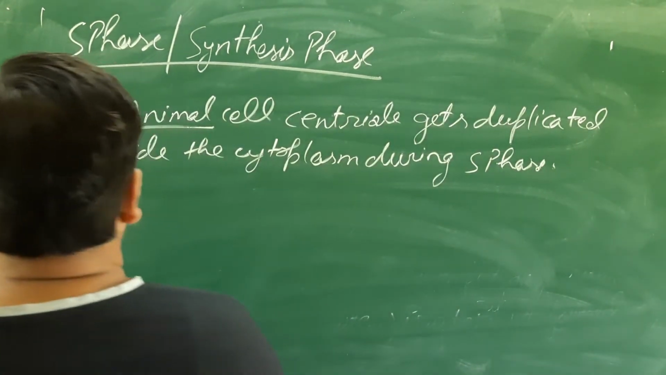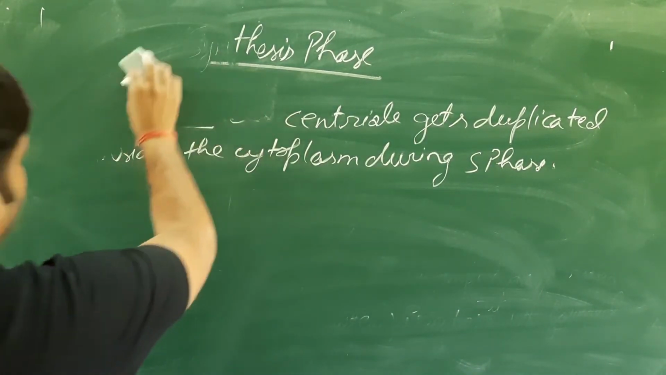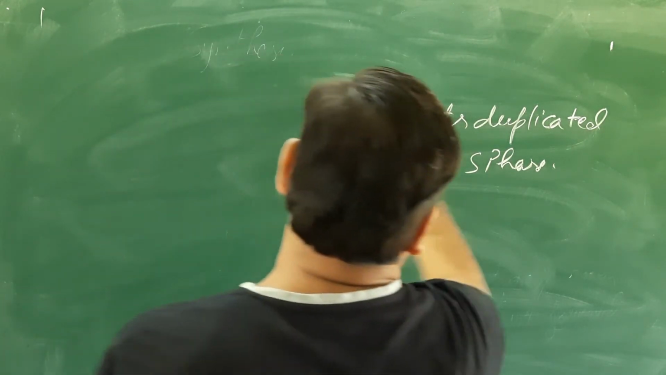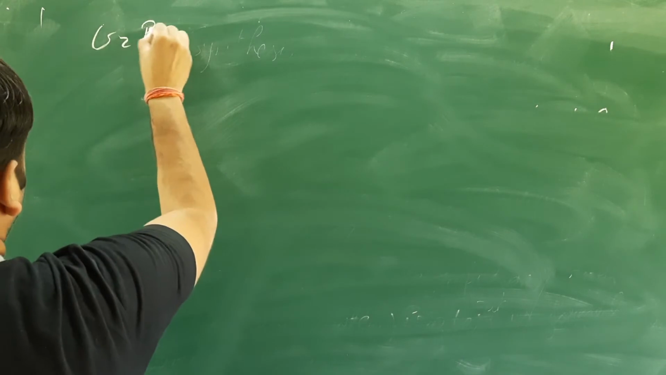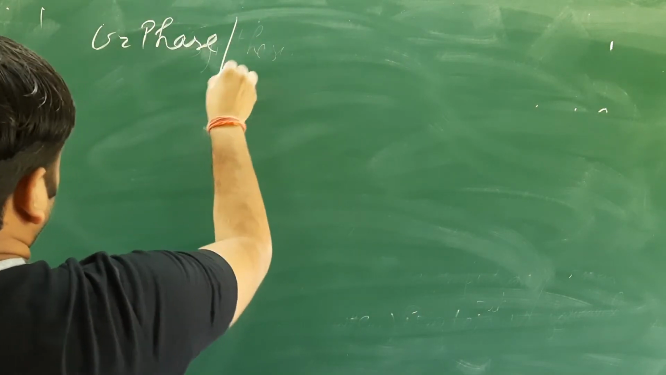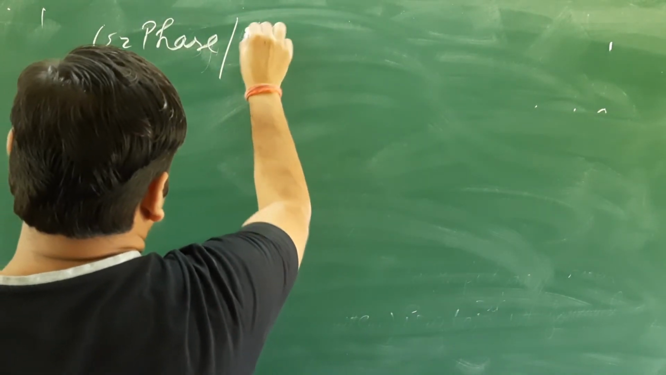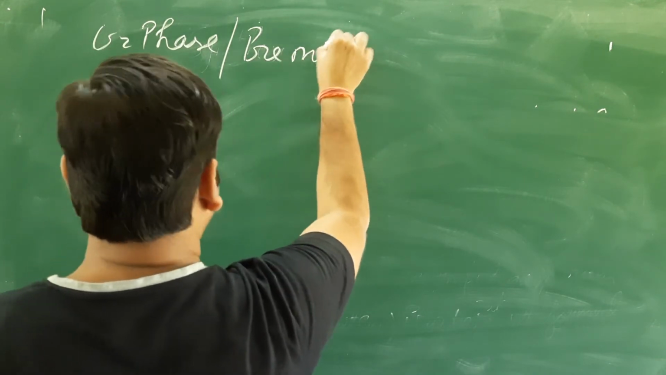Now the next phase of the interphase is the G2 phase. That is the simplest one. So the G2 phase is also called the pre-mitotic phase or gap 2 phase.